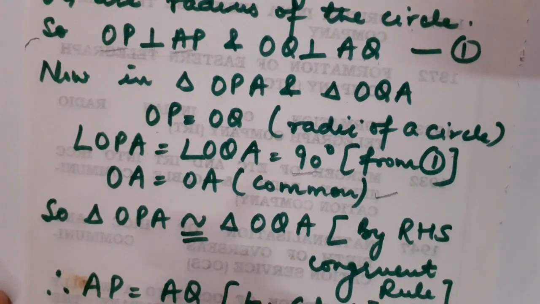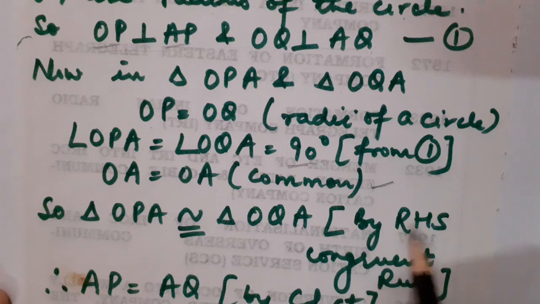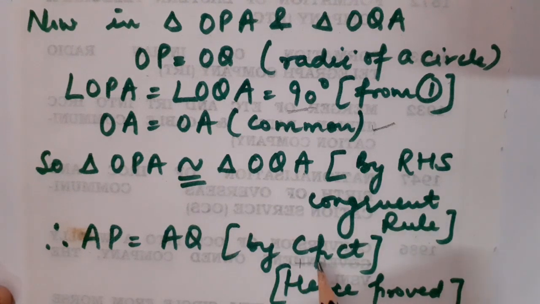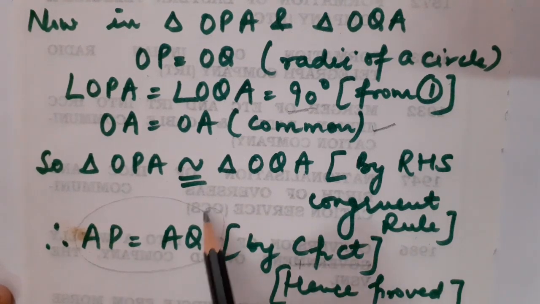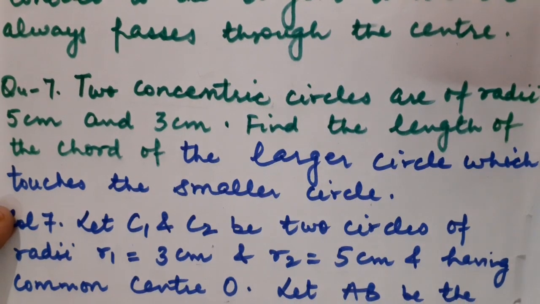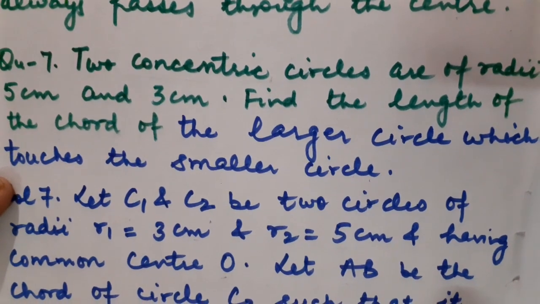Fine. So what can we say? That triangle OPA is congruent to triangle OQA by the RHS congruency rule. So by CPCT, or corresponding parts of congruent triangles, we can say that AP is equal to AQ, which are the lengths of the tangents. So hence proved. Now children, I am going to take a few questions from exercise 10.2 so that you can better understand the usage of both of these theorems.